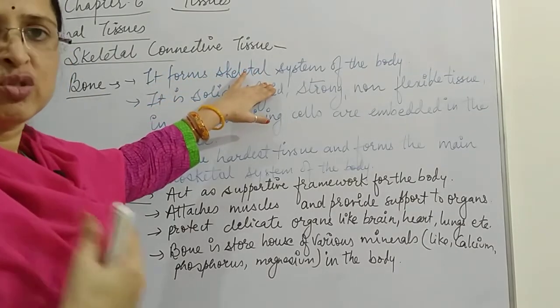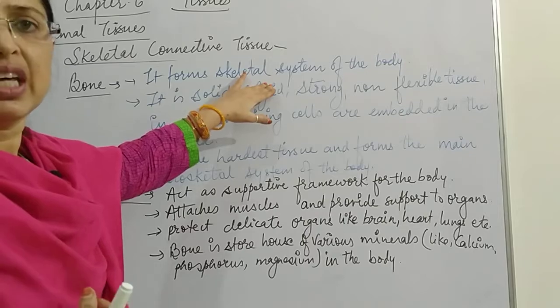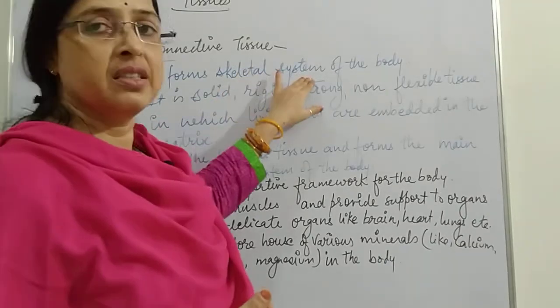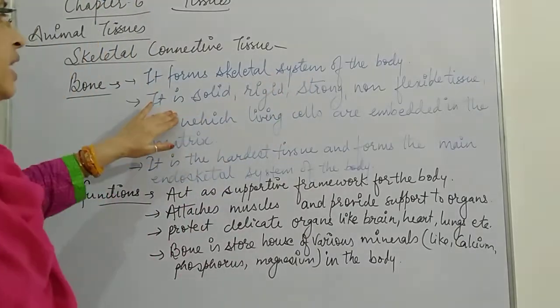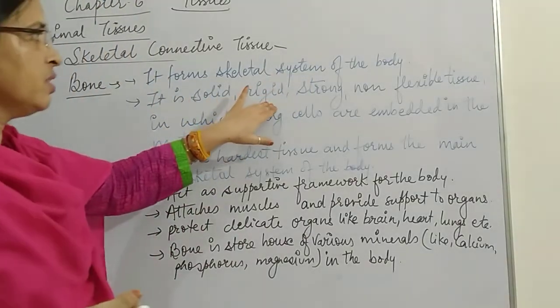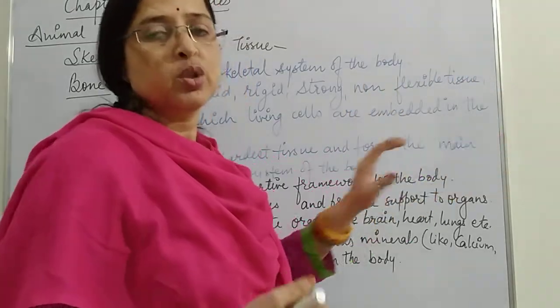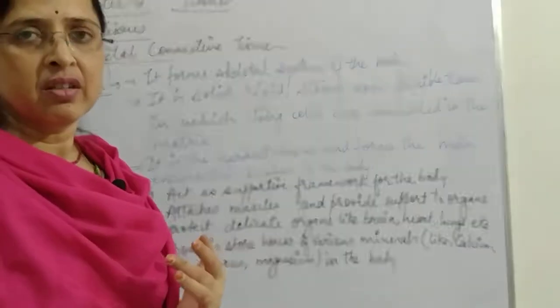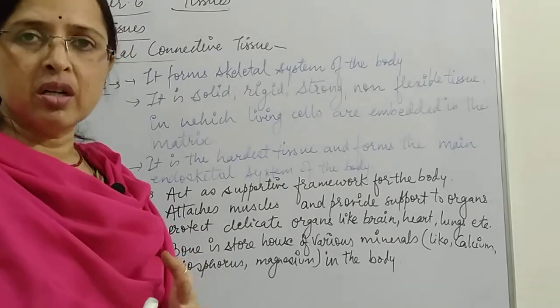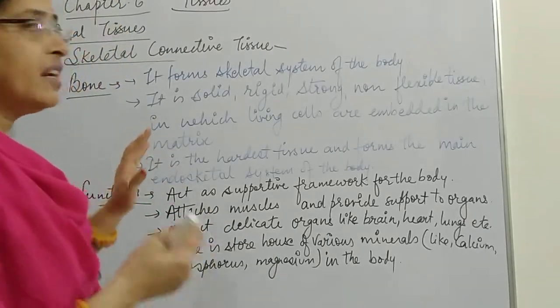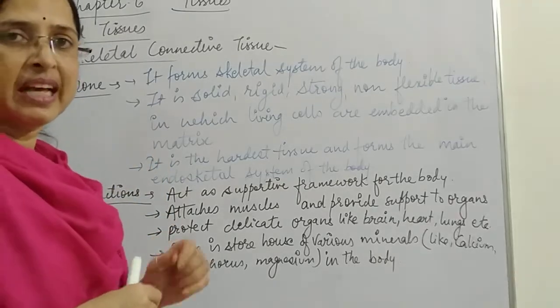All the bony structure, the bony cage of our body, is called the skeleton system. So bones form the skeleton system of the body. It is a solid, rigid, strong, non-flexible tissue. So bone is solid, rigid, strong and non-flexible. That means it is hard and not flexible like cartilage.